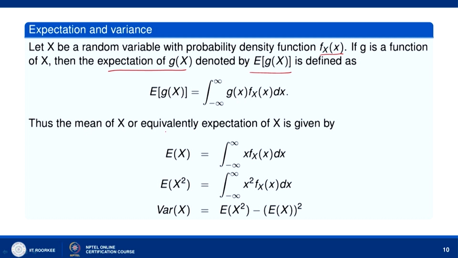The mean of X, or equivalently the expectation of X, is given by E[X] equal to the integral over minus infinity to infinity of x f_X(x) dx, and expectation of X² is similarly defined: the integral over minus infinity to infinity of x² f_X(x) dx. Now, variance of X, we know, is expectation of X² minus expectation of X whole square.